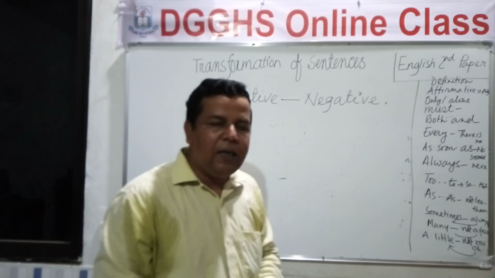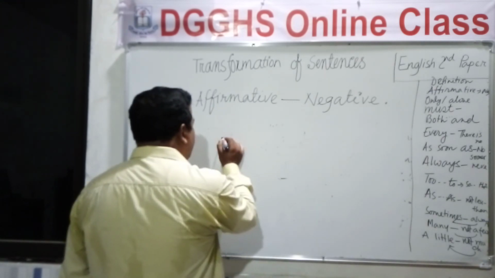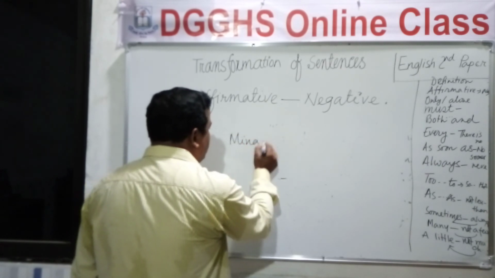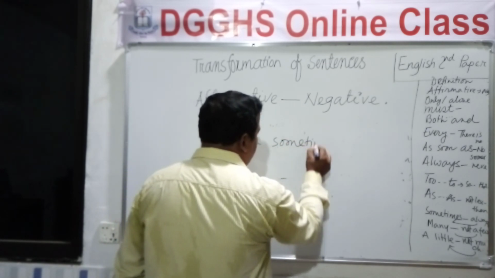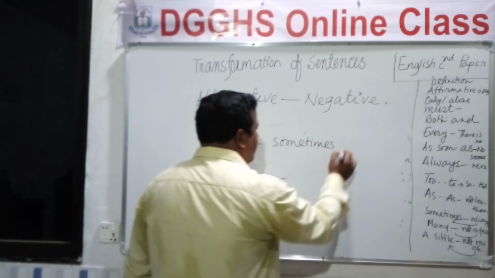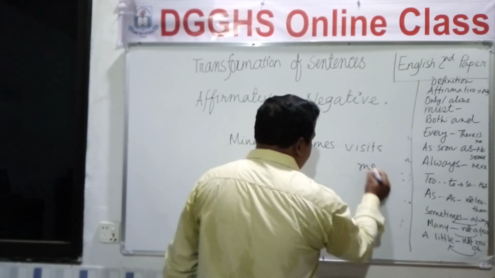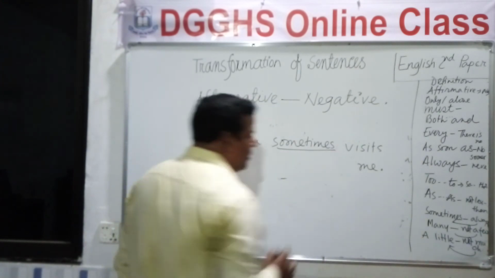Okay, to be clear, let's write an example. Meena sometimes visits me.